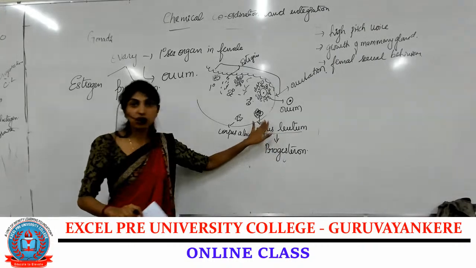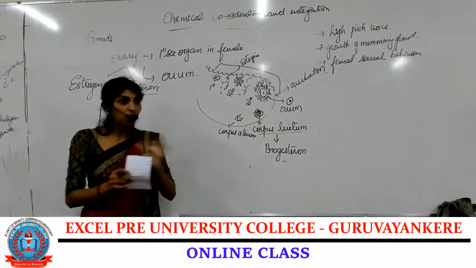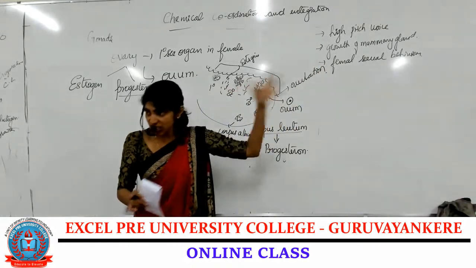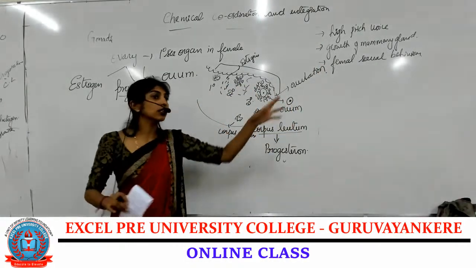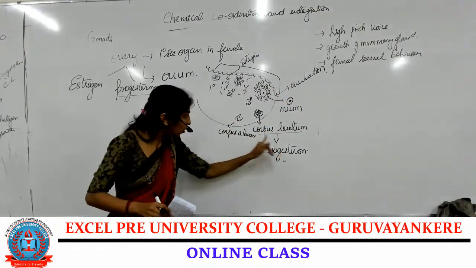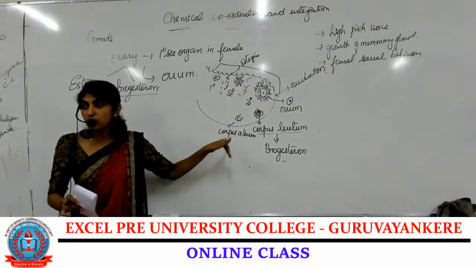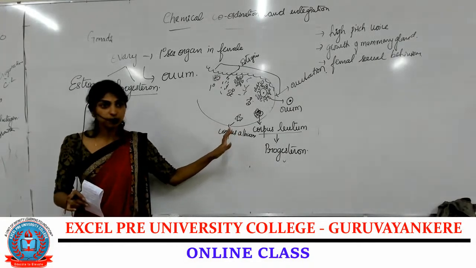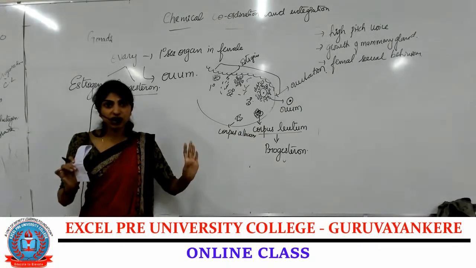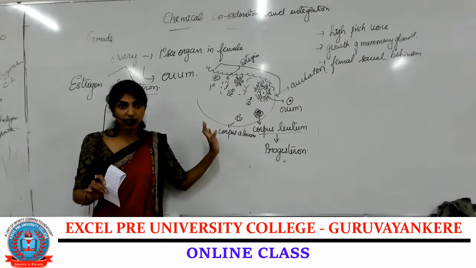Now, in normal females, if the released ovum gets degenerated after 2 to 3 days, the corpus luteum will get converted into corpus albicans. The corpus luteum structure changes after it degenerates.